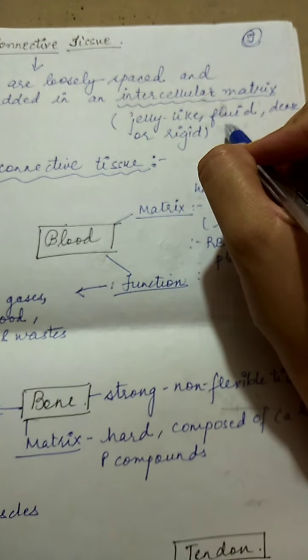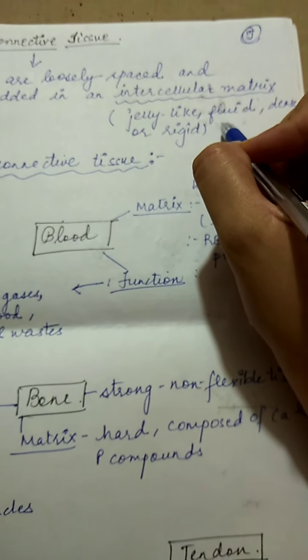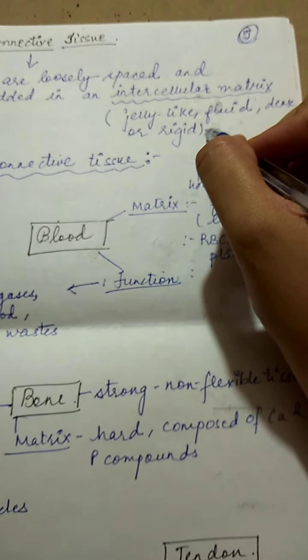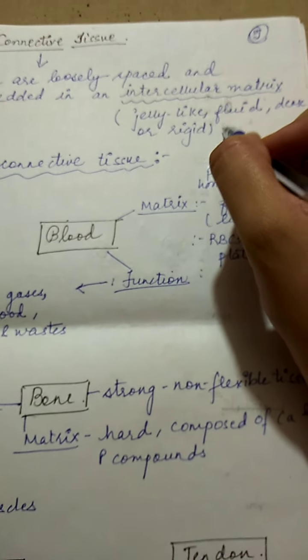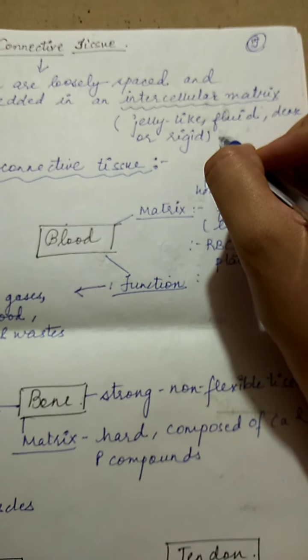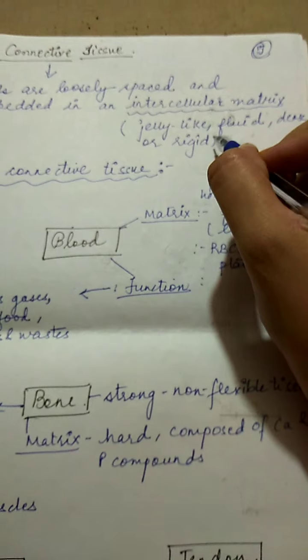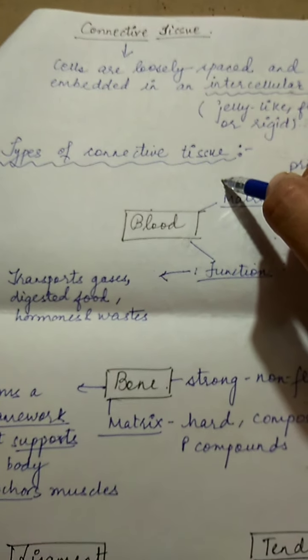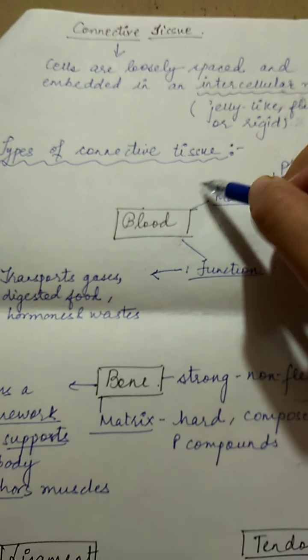See, every cell has a cytoplasm. So the cytoplasm of connective tissue is called the matrix. It is a jelly-like or fluid-like substance which contains certain polysaccharides also. Plus it also contains fibers which give it strength. Then coming to the types of connective tissue, there are mainly two types and further subtypes.